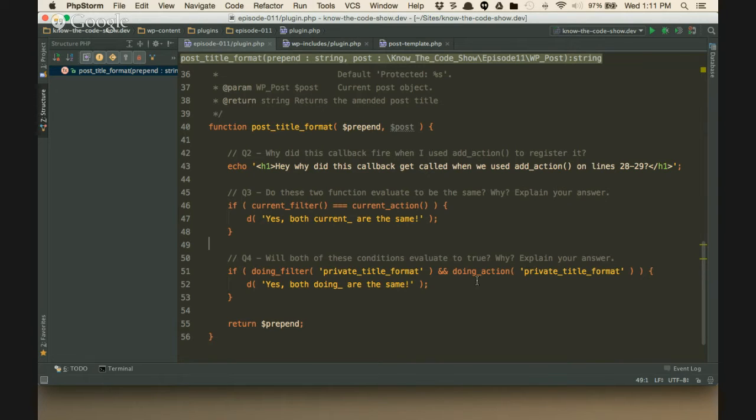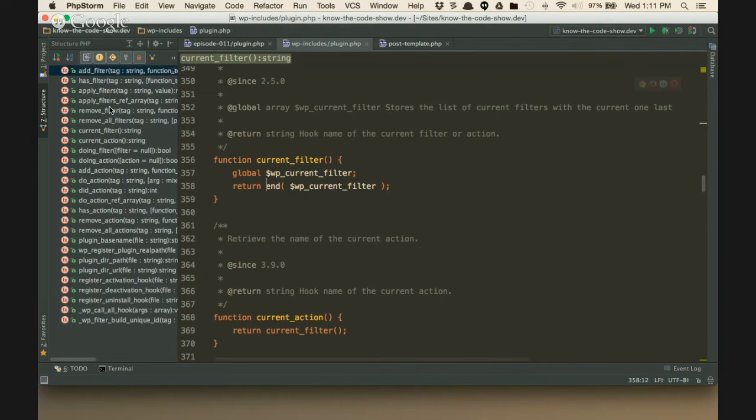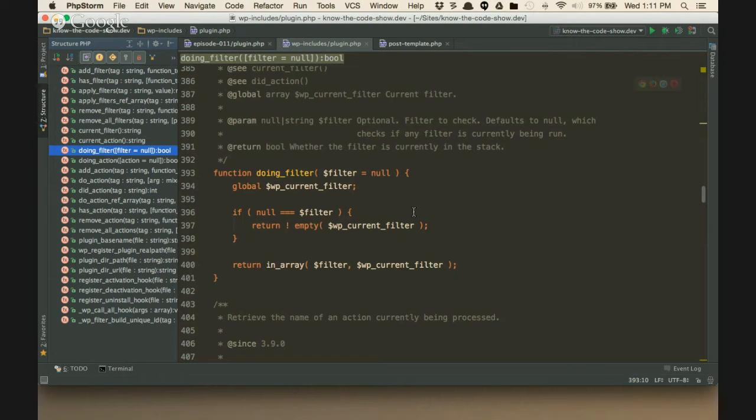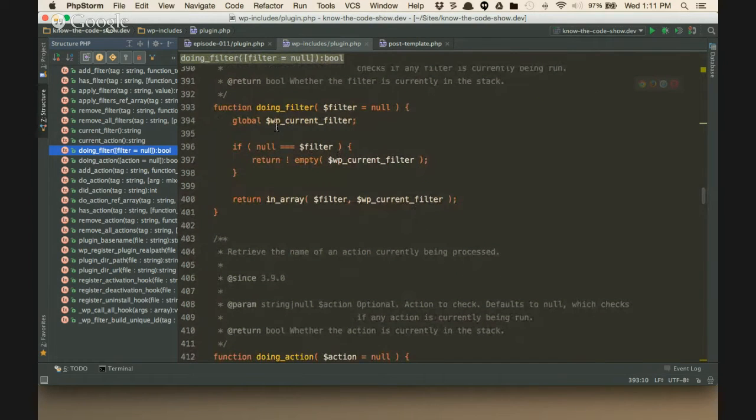So we learned last week about doing filter, right? Let's go. We'll open this back up. Let's see. Boy, my eyes are awfully squiggly today. There we go. Here's doing filter. And again, here's this global. See the global there. And we learned about this last week. And it checks that is the filter name, the event name within this array. That's all it's doing. It's just seeing, is it being processed? Is it one of the ones that are currently firing?